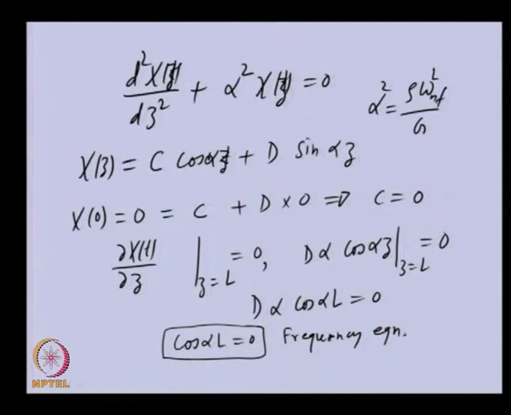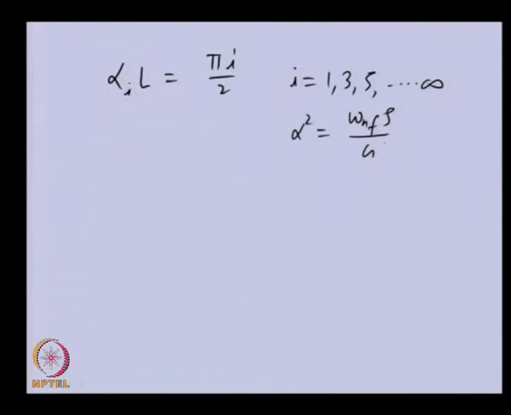This is the frequency equation, and the roots of this will give us the eigenvalues, and from there we can obtain the natural frequencies. So you can see the solution of this is alpha L is equal to pi I by 2, where I can be odd numbers, and we have an infinite number of solutions. So an infinite number of eigenvalues are possible, and earlier we related alpha with the natural frequency of the system by this relation. So we can get the natural frequency from this, that will be